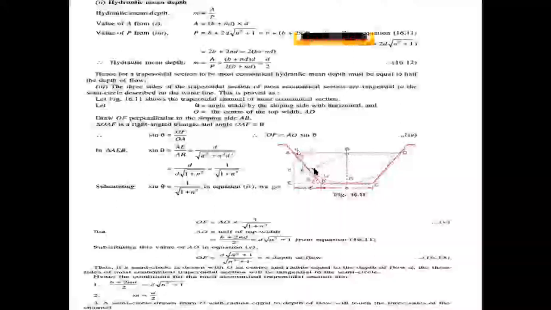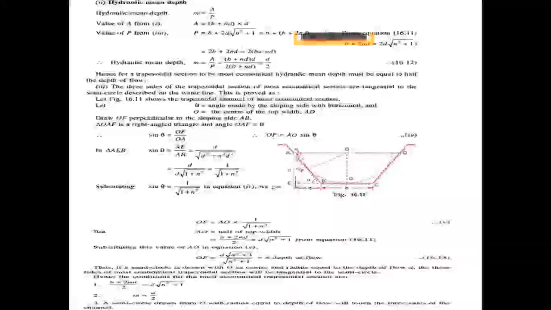This perpendicular value is OF equal to AO into sin theta. Now find out the value of sin theta. Sin theta equals OF by OA.